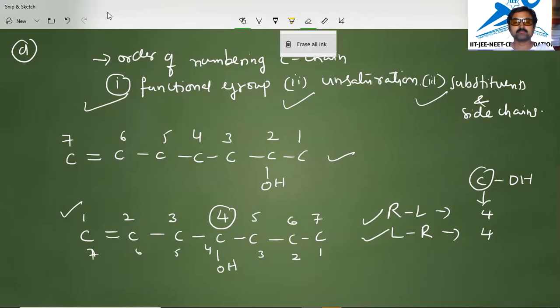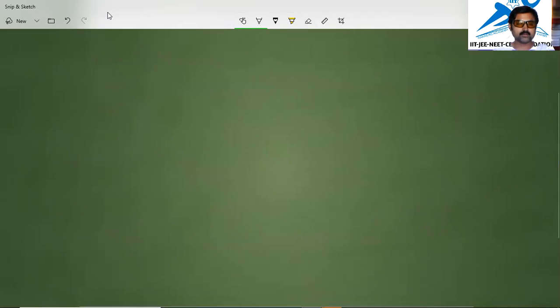Now, let us move on to the next example. Suppose we have more than one functional group. Then the complexity is which functional group is important. That means the choice of principal functional group is made on the basis of the following order.